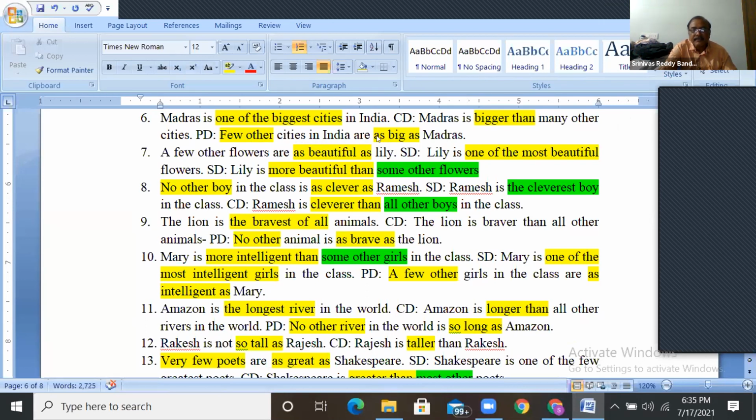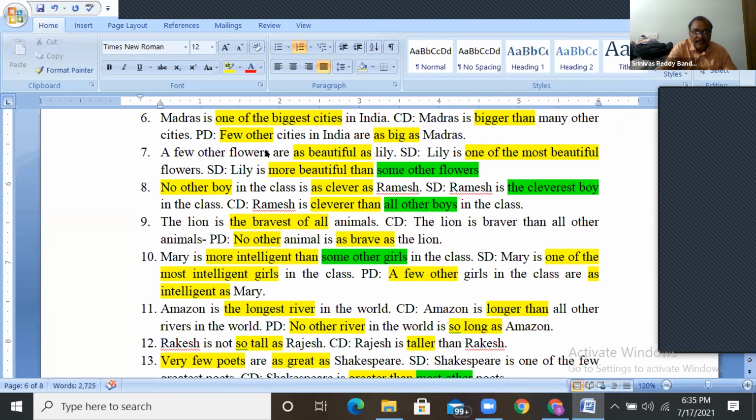Is it clear? When it is "one of the", here it is bigger than many other. In the positive, few other cities in India are as big as Madras. They may give "a few other" in the positive degree also.